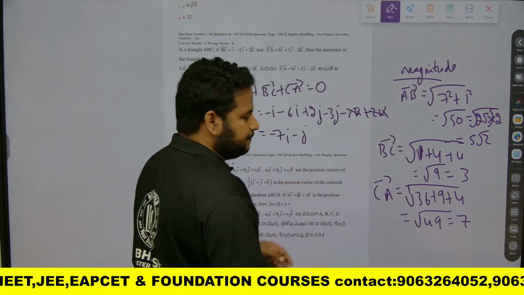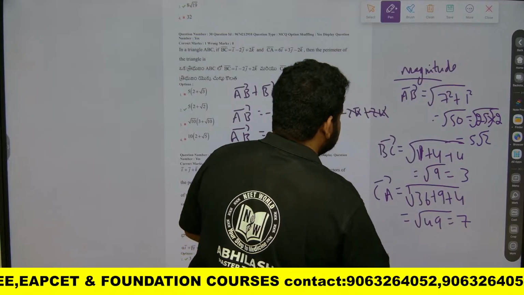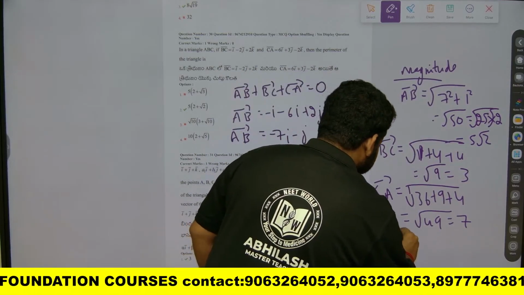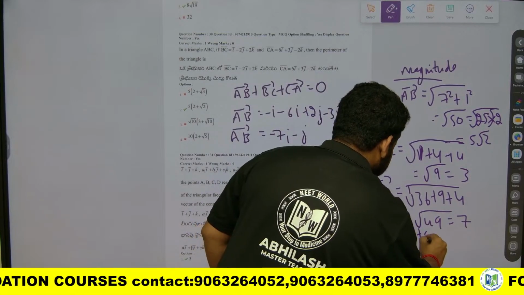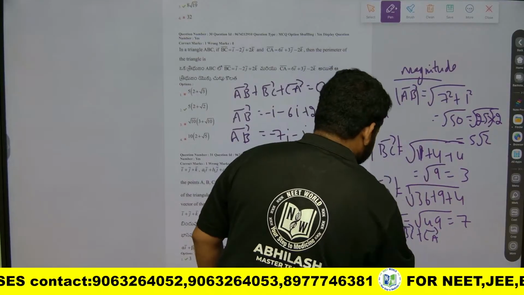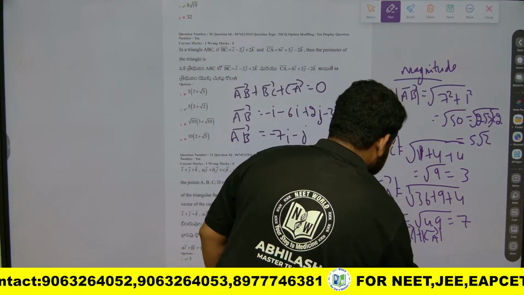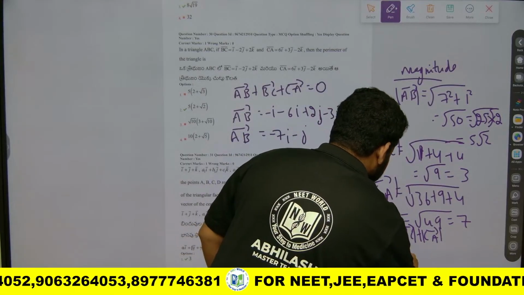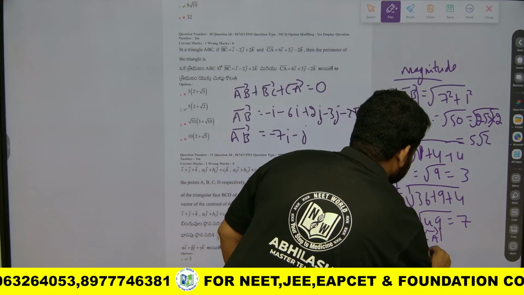So I want the perimeter. Perimeter is equal to AB plus BC plus CA, that is the magnitudes, which is 7 plus 3 plus 5 root 2.